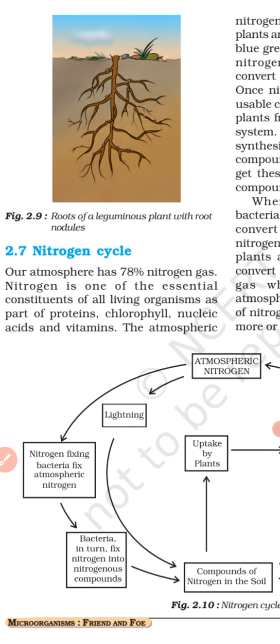What is nitrogen fixation? Nitrogen fixation is the process of converting nitrogen gas of air or atmosphere into nitrogen compounds, which can be absorbed by the roots of the plants for their growth. Now, nitrogen cycle, the next topic, the last topic from the chapter. As already mentioned, our atmosphere has 78% nitrogen gas, and nitrogen is required by both plants and animals for their growth and development.